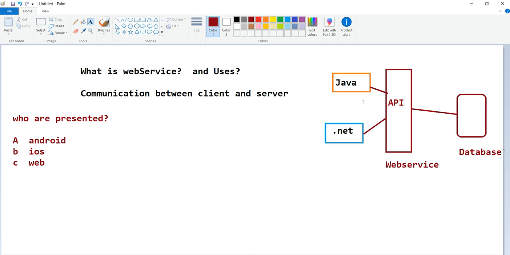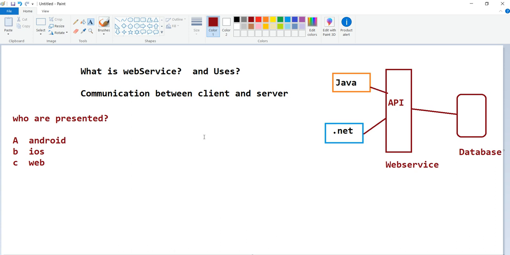Then what happens at that time? He is writing his own code, iOS people are writing their own code. So three people are writing three different codes. Then if some condition has changed on the database side in getting the data, these three people need to again change the validation they wrote. But instead of that, I'm sending the request to the API from Android, iOS, and web.